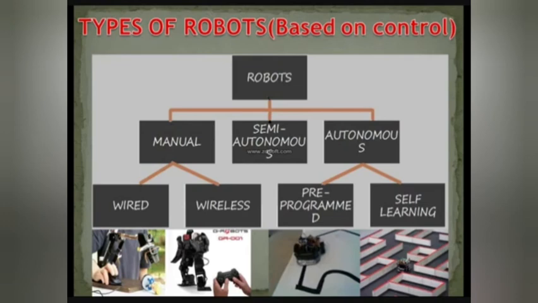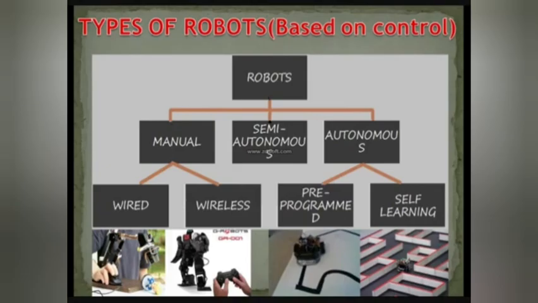Based on control, robots are classified as manual, semi-autonomous, and autonomous. Manual are wired and wireless. Autonomous are pre-programmed and self-learning. Pre-programmed, the example can be given as a line follower, which once given a task to move on a black line, keeps following the black line. Self-learning are the obstacle detection robots, which move on their path. When they detect an obstacle, they move backwards, turn their position, and again move forward.